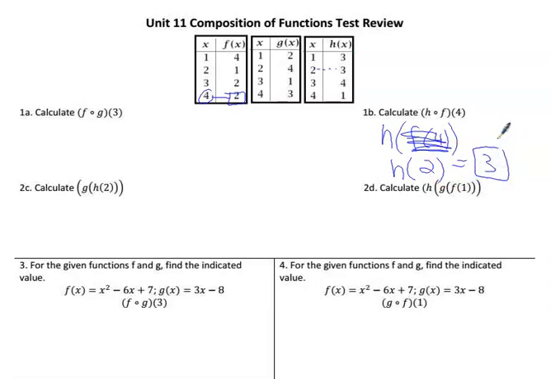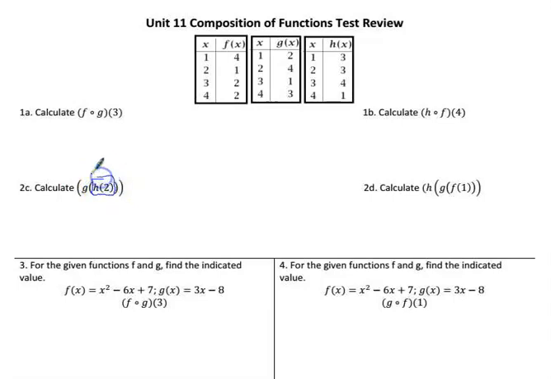This is the same thing, but this time we're going to do g of h of 2. So we've got to do the inside first, h of 2. So we go to the h table and go to 2, and the output is 3. So g of 3 will be our answer, and g of 3 is 1.